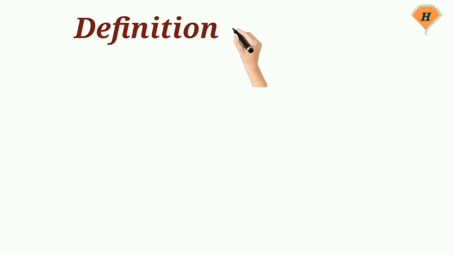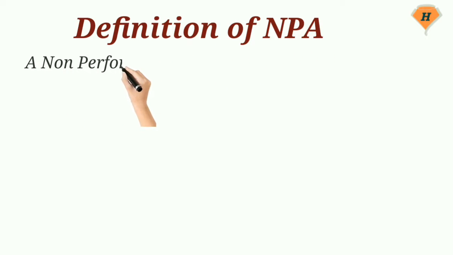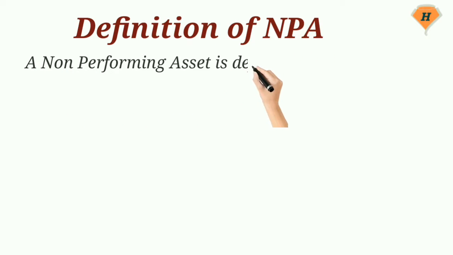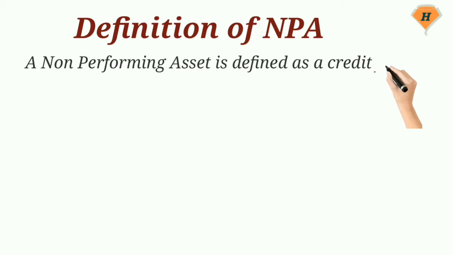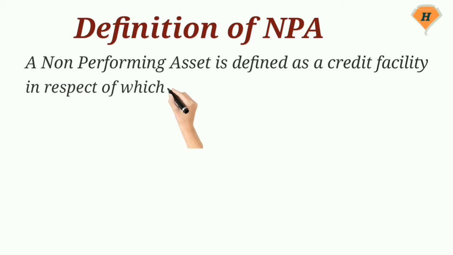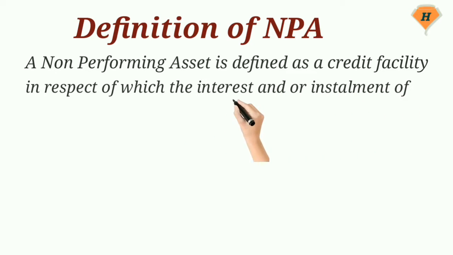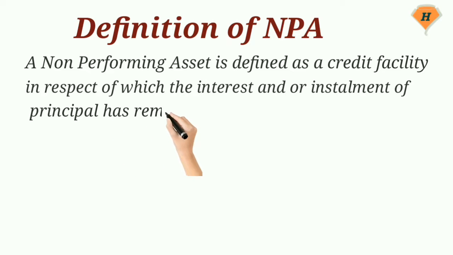Definition: a non-performing asset is defined as a credit facility in respect of which the interest and/or installment of principal has remained overdue for a specified period of time. Income from non-performing assets should not be recognized on accrual basis but when it is actually received.